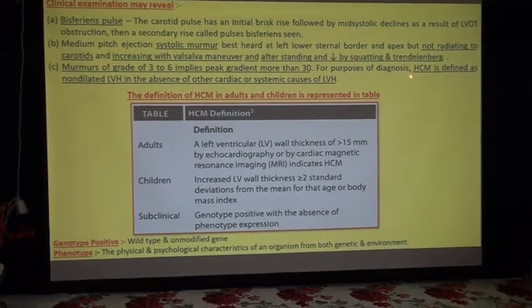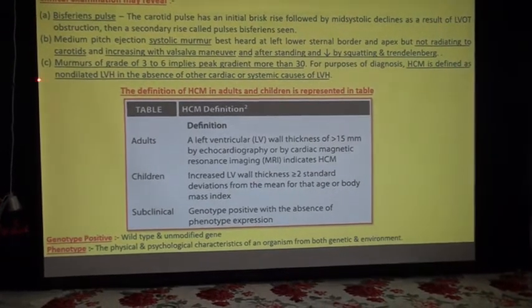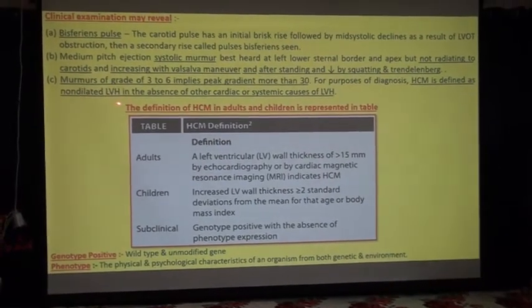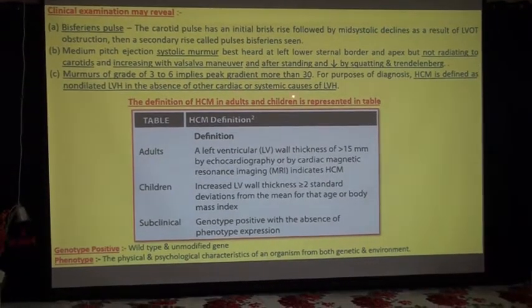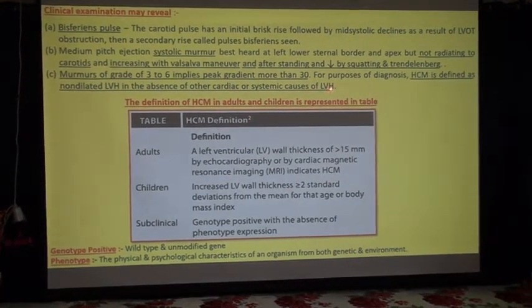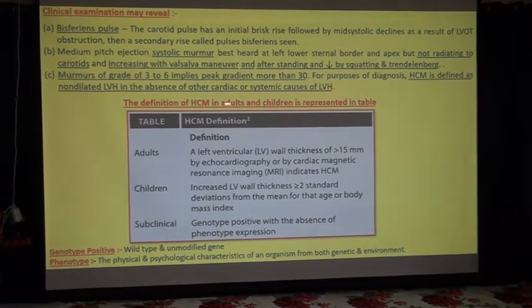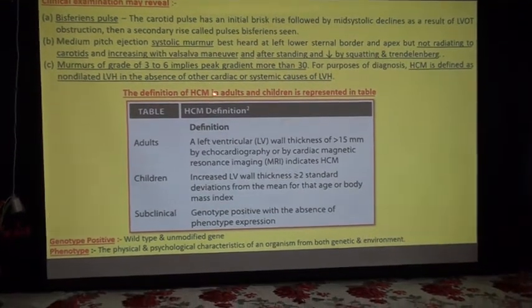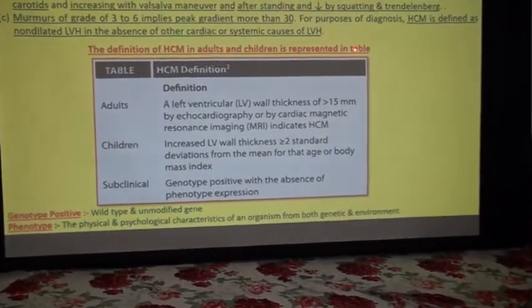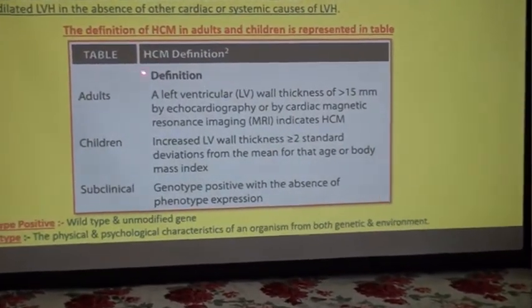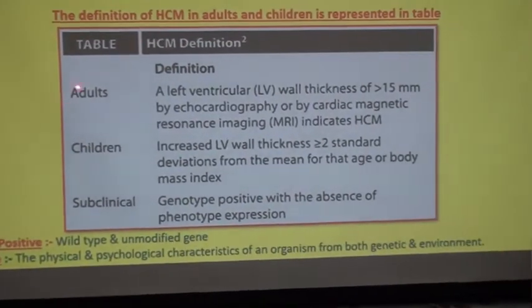For purpose of diagnosis, HCM is defined as non-dilated left ventricular hypertrophy in the absence of other cardiac or systemic causes of left ventricular hypertrophy. The definition of hypertrophic cardiomyopathy in adults and children is represented in the table underneath. So, what is the definition in adults?